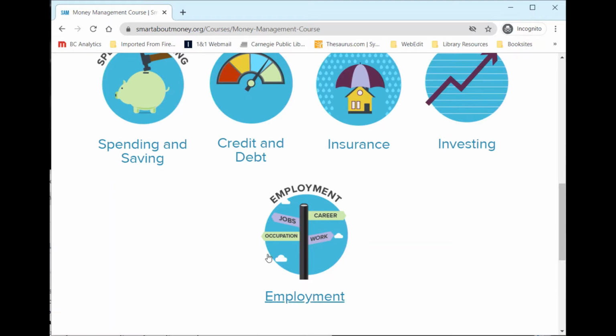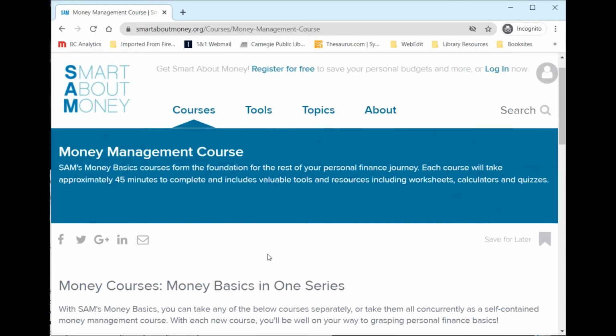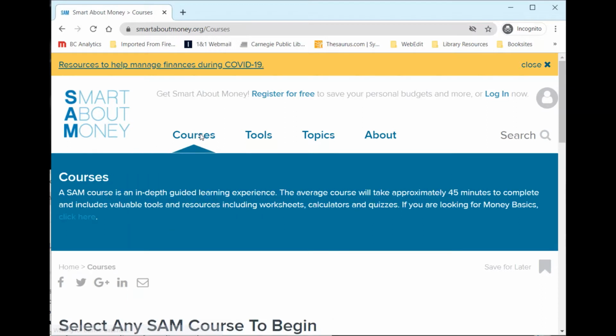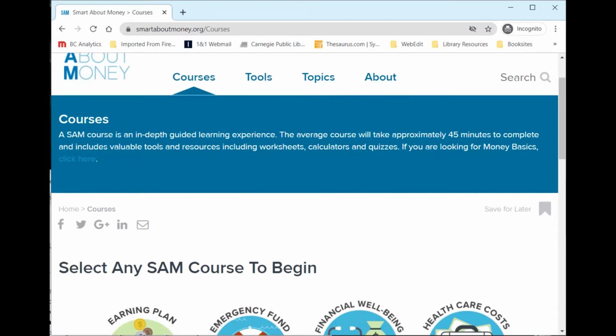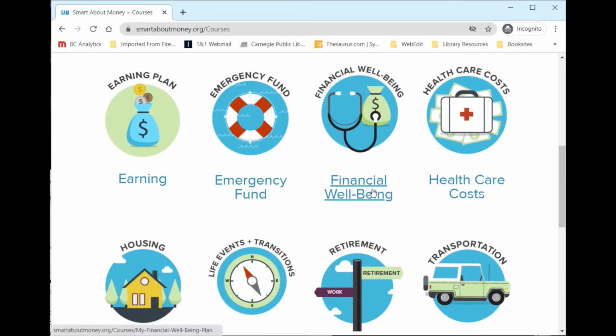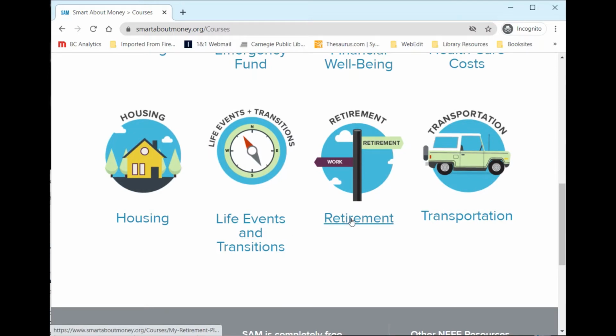Aside from the Money Basics course, Smart About Money also has a number of other courses. So I'm going to scroll back up to the top of the page, and then I'm going to click on Courses up here in the menu. These courses are going to be structured the same way as the others in that they will be 45 minutes, self-paced, and include tools and resources to help you learn each concept. Course options include earning, emergency funds, financial well-being, healthcare costs, housing, life events and transitions, retirement, as well as transportation. So again, incredible resource with tons of valuable information.